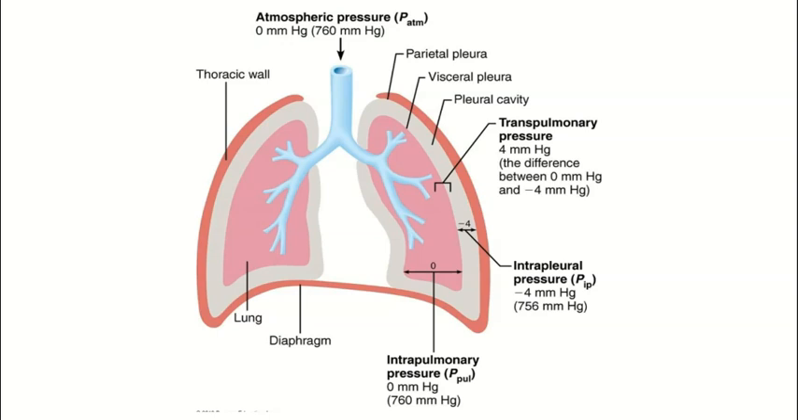So in this diagram, the intrapulmonary pressure is shown as 0 millimeters of mercury because it has equalized with the atmospheric pressure between breaths. And intrapulmonary pressure represents the pressure that's located in the alveoli of the lungs. So that would be in the pink highlighted regions of the diagram here.